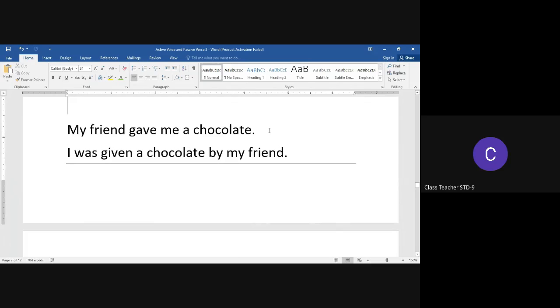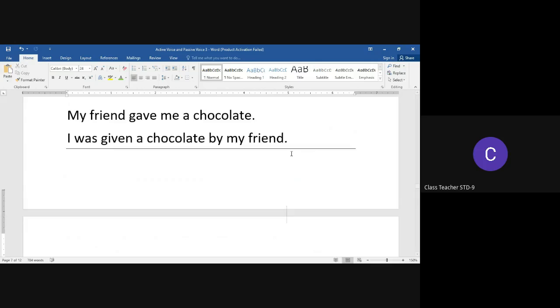My friend gave me a chocolate. I was given a chocolate by my friend. Now, do you think there is another possibility of making a passive voice? Please write in the comment section below. Let's continue.